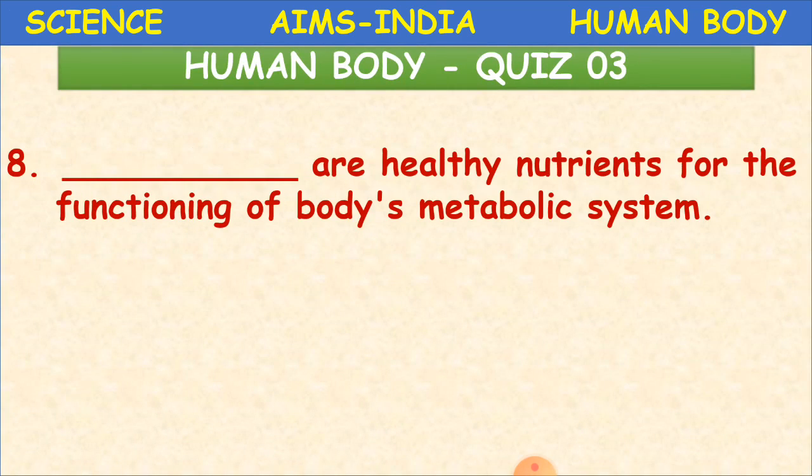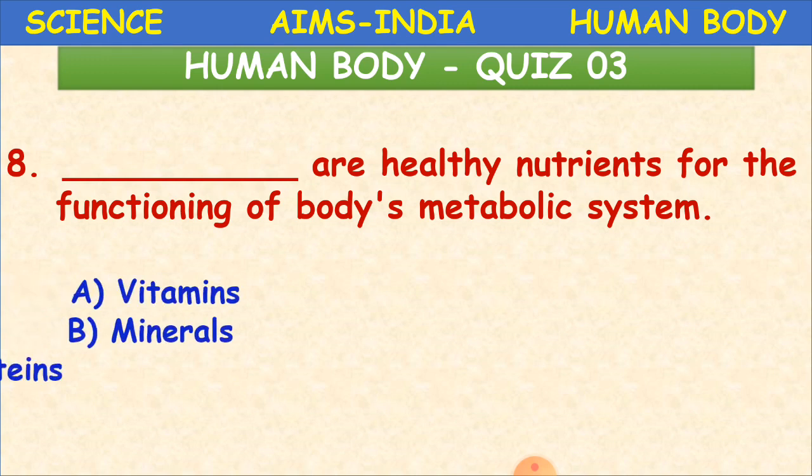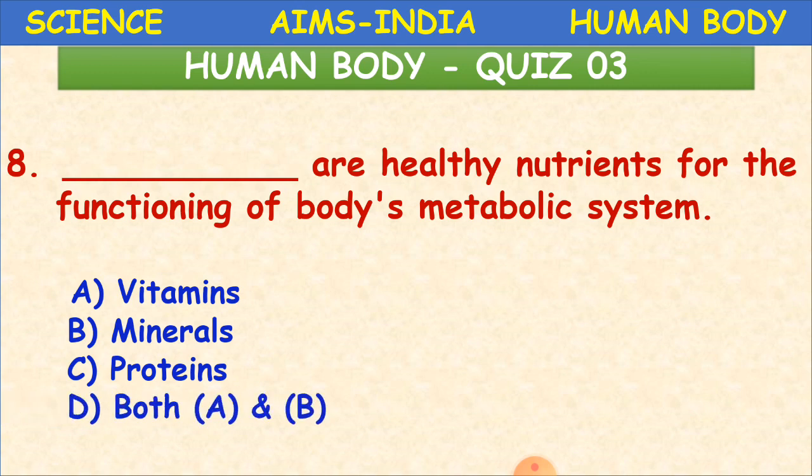Dash are healthy nutrients for the functioning of the body's metabolic system. Okay, what is that? A. Vitamins, B. Minerals, C. Proteins, and D. Both A and C. That is vitamins and minerals. So we said we are having some activities in our body.